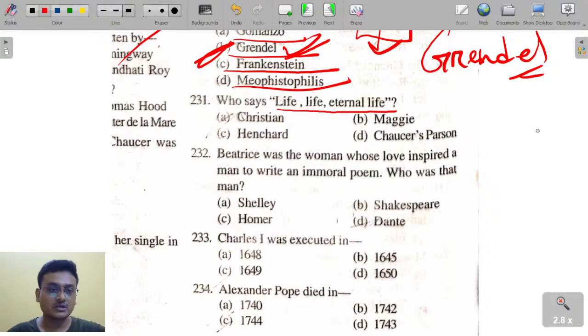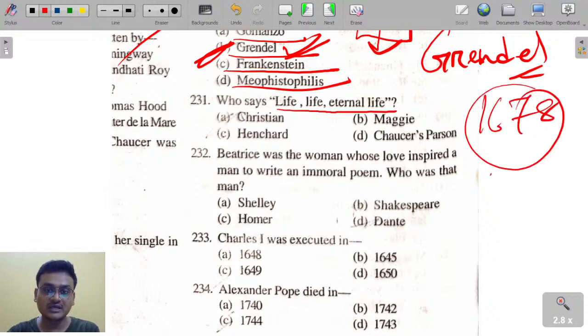Who says life, eternal life? These lines appear in Part 1 of Pilgrim's Progress by John Bunyan, that was published in 1678.